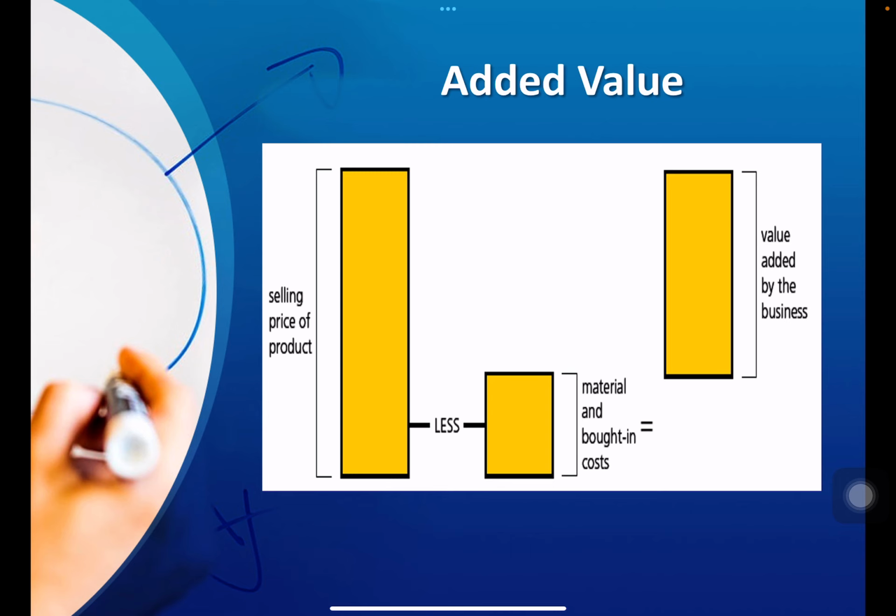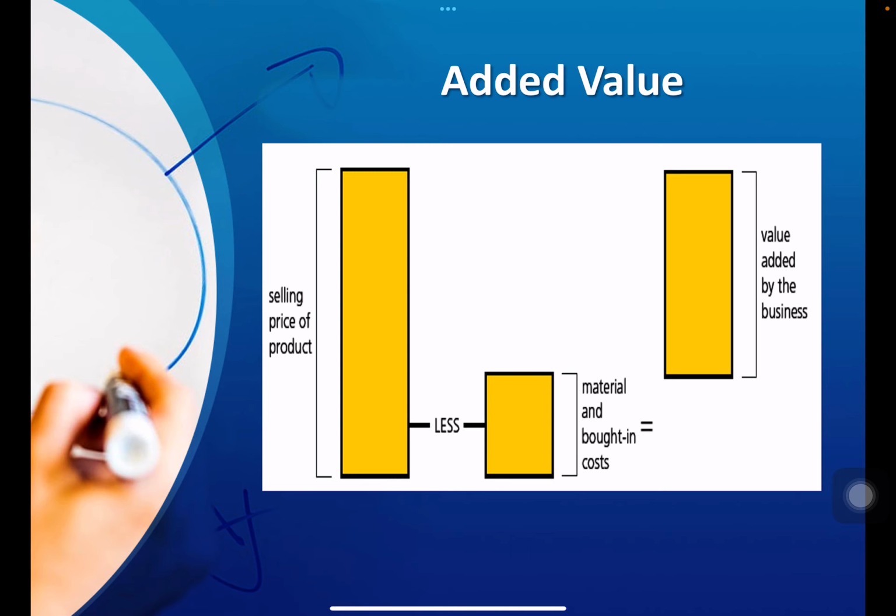Now, why is added value important? Obviously, if there is some added value, that means there is a chance you can cover or pay other costs as well, the management expenses or some advertising and power expenses maybe. Then added value shows there is room to make some profit.